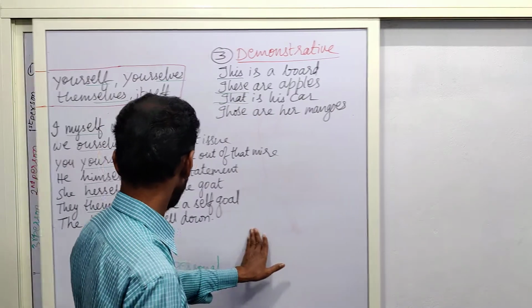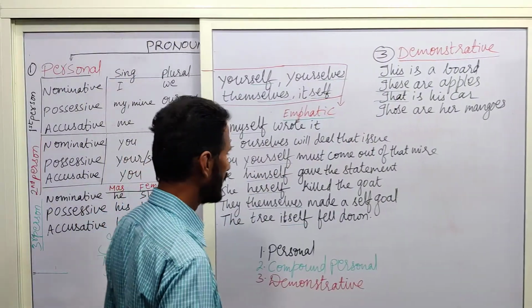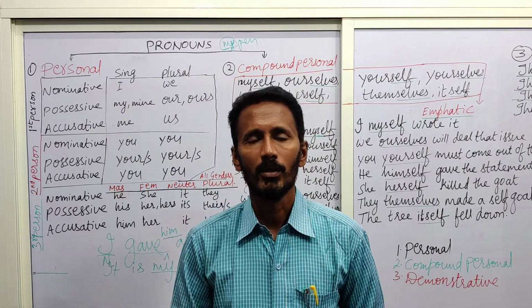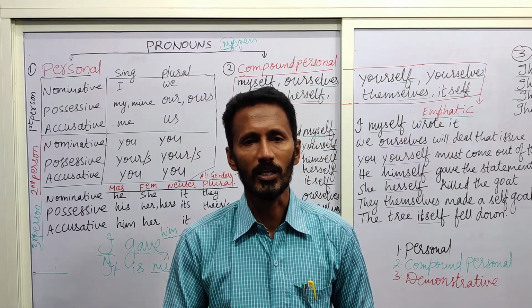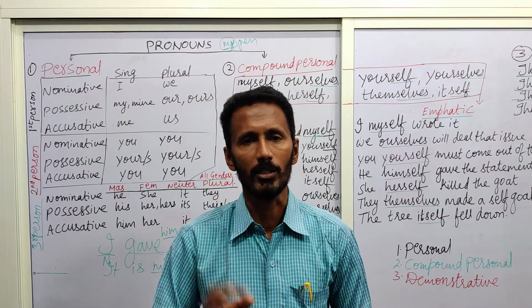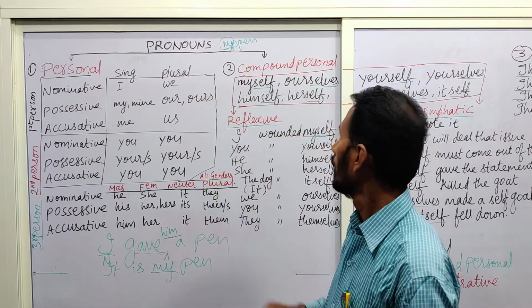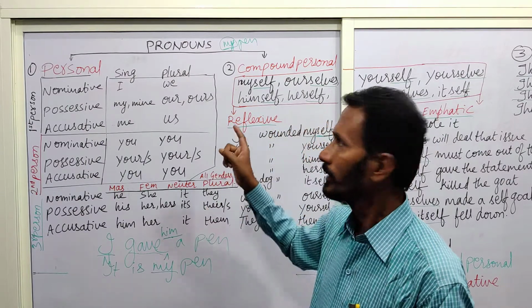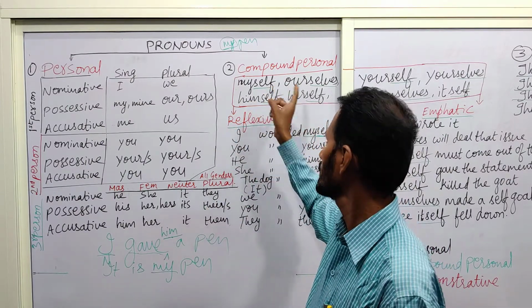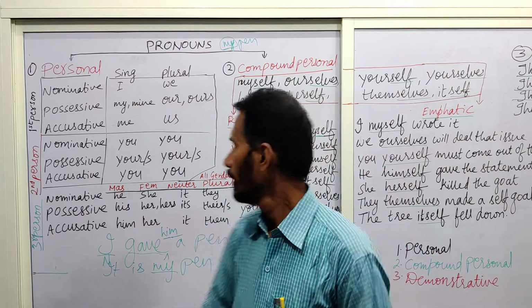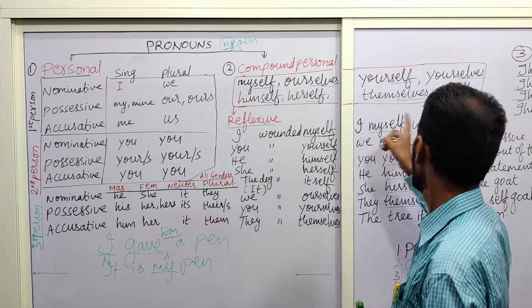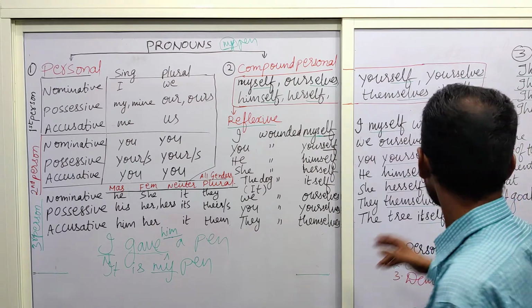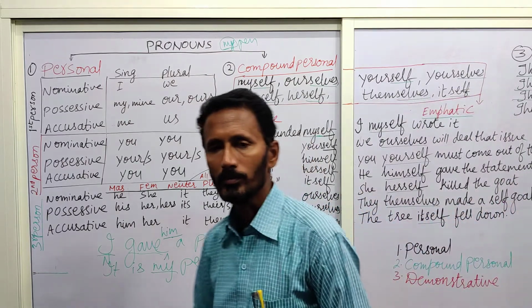Now coming to a quick revision. Personal pronouns are the pronouns which tell about the persons: first person, second person, third person. Next, the different kinds of pronouns. The second one is compound personal pronoun. One is reflexive pronoun and the other one is emphatic pronoun. And the next one is demonstrative pronoun.